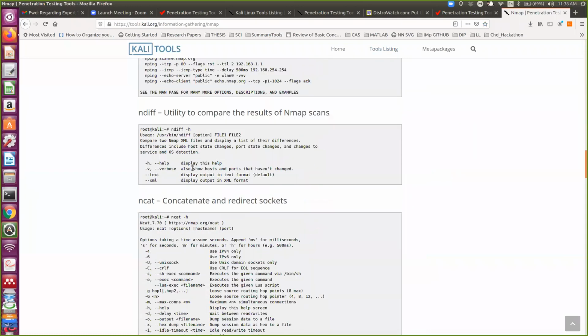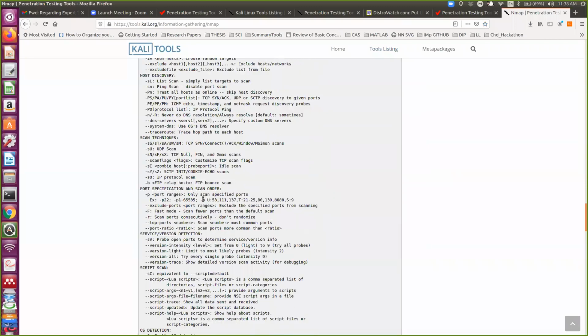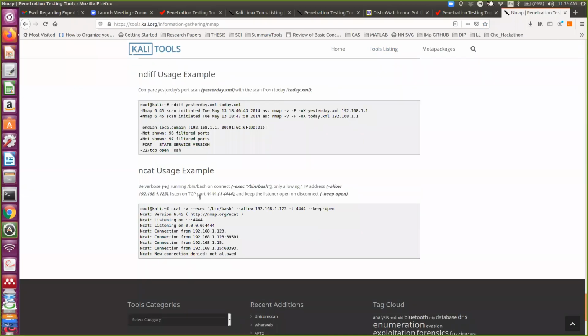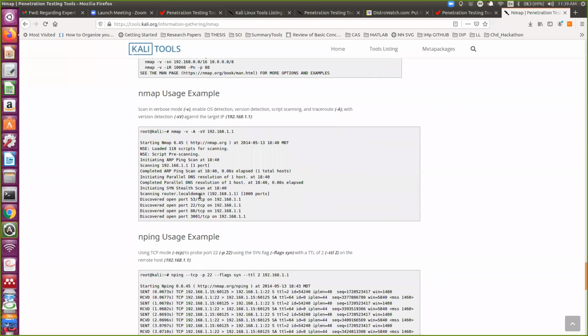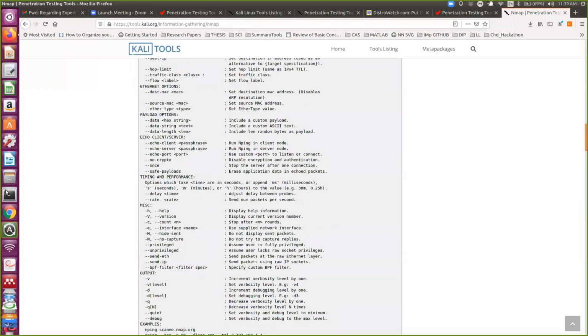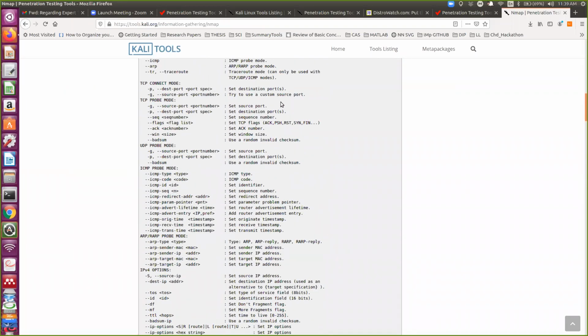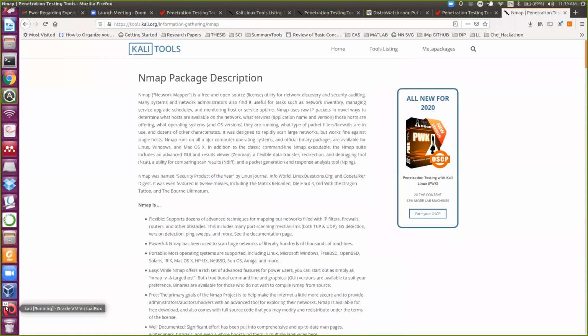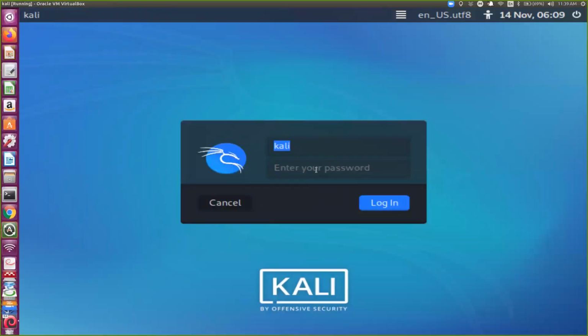Before proceeding further, I'm going to give you the demonstration. In this way, using this portal, you can learn how to use all the commands. And whenever you have any doubt, you can use -h for help on that particular command. And the password for Kali is Kali.